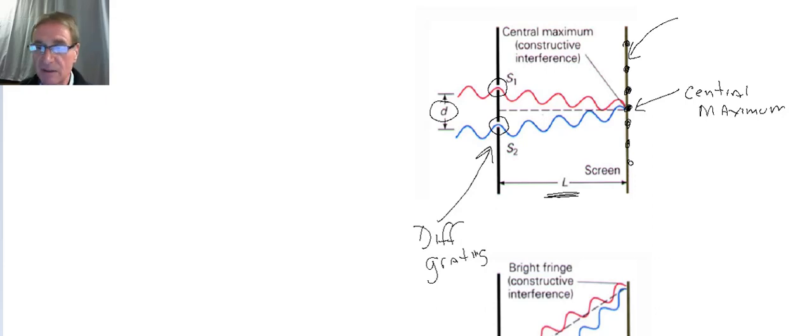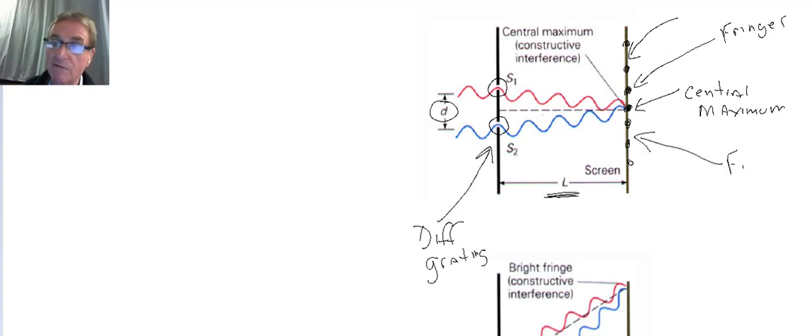And these dots are called fringes. Okay, so we have fringes up above the central maximum. We have fringes below the central maximum. And we give those fringes numbers. So if I count up from the central maximum, and I give the central maximum a number of 0, the first dot that I see above the central maximum will have a number of 1. The second will have a number of 2. The third will have a number of 3, and so on and so forth up the line.